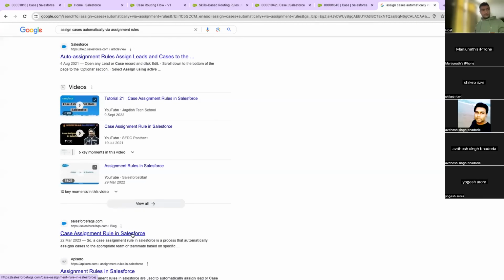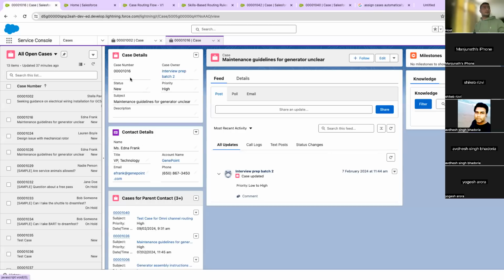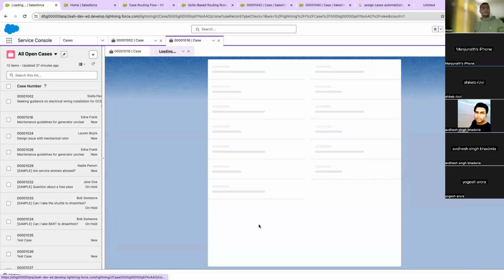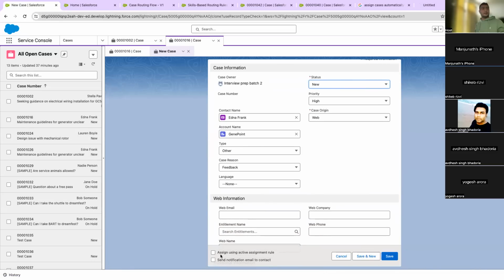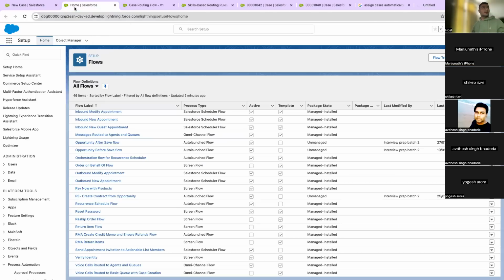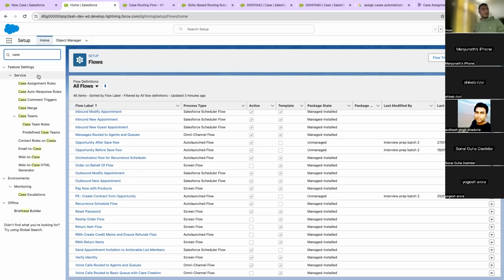When we create a new case, it shows 'assign using active assignment rules'. I don't want this to be available here or checked. I want this to be checked automatically in the backend. There is some setting in the backend to do this. It will be available on the page layout, I think. Yeah, correct. You are right.